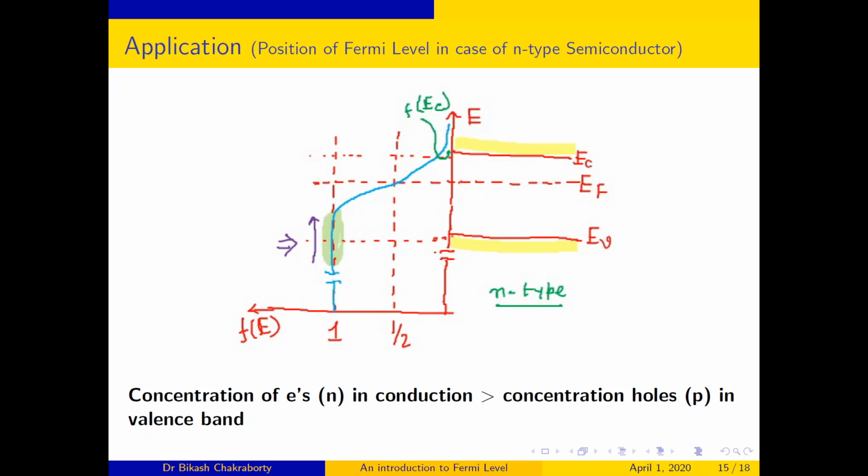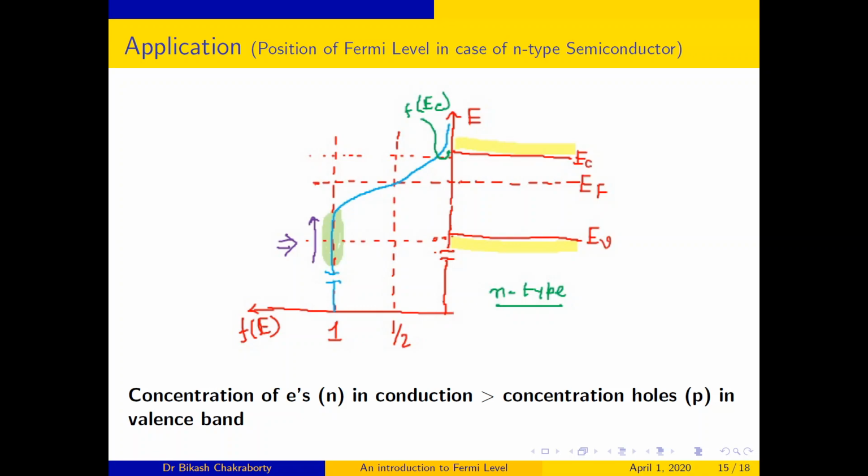I have shown this by the shaded region in green color and by the violet arrow. If I stretch this curve, because the probability of energy levels below the valence band being occupied by electrons is very less, tending to 0, I am stretching this curve towards the conduction band.